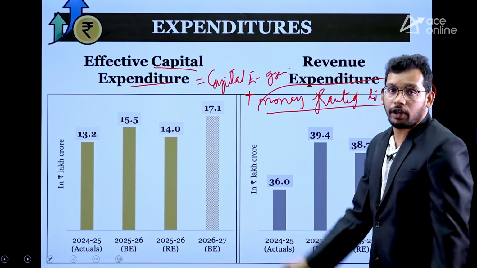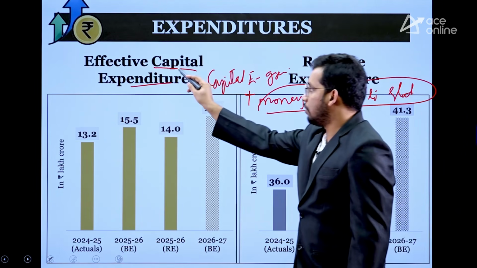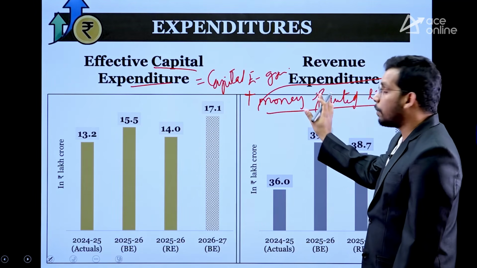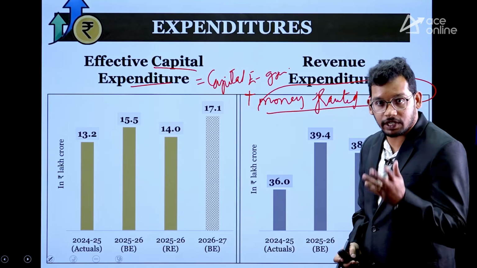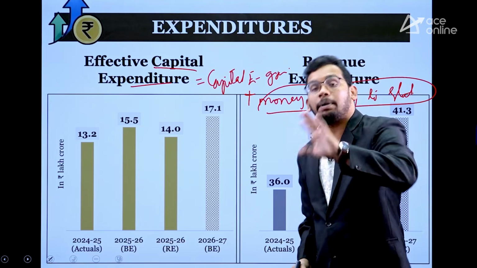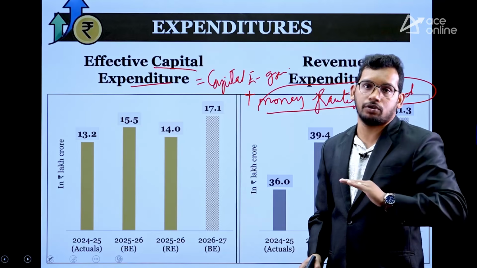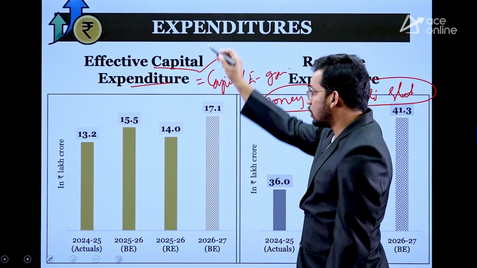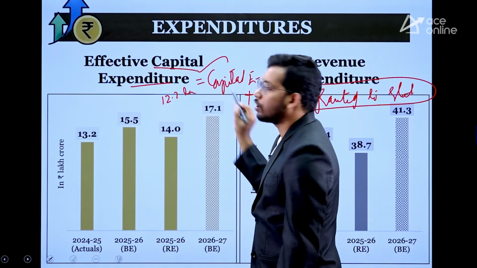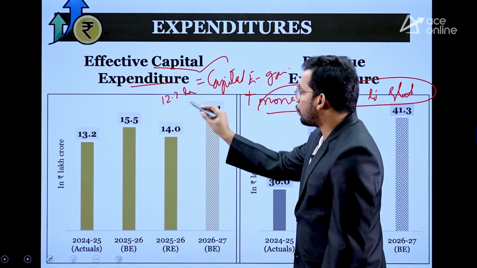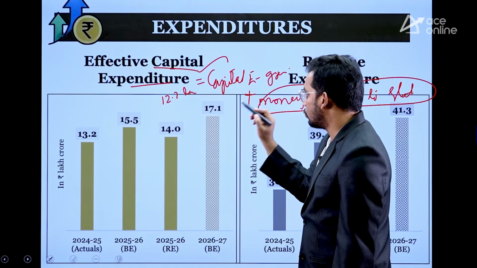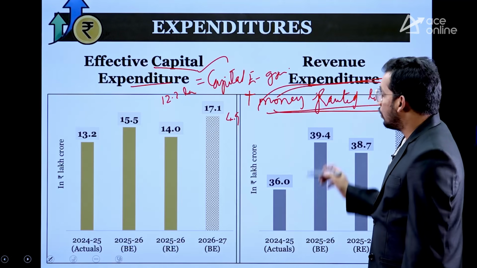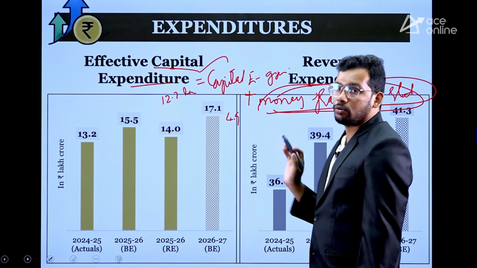This is generally part of revenue expenditure, but now if we add it to capital expenditure, it will become effective capital expenditure. Why? Central government expects that the money granted to the states will be spent on capital expenditure. So it may give returns for the future. So that's why it is part of the effective capital expenditure. So what is the capital expenditure? In the beginning itself we have seen 12.2 lakh crores and 17.1 minus 12.2. So around 4.9 lakh crores is given as a grant to the states. So that is part of the effective capital expenditure.